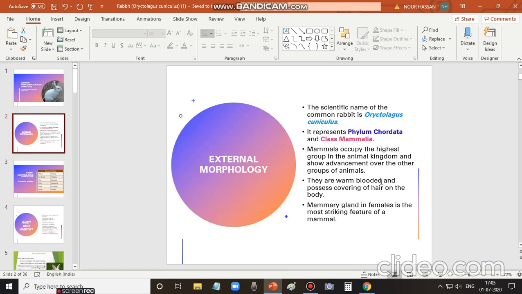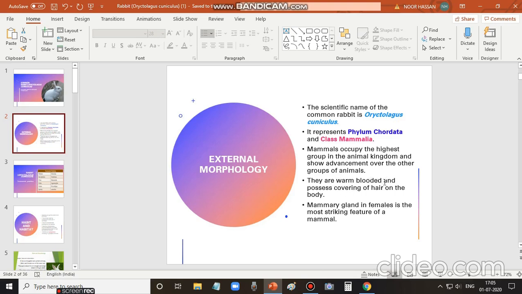Another term we use, the opposite of it, is cold blooded. From these two terms we can understand that in cold blooded animals the body temperature keeps changing. When the temperature increases in the outside environment, their body temperature also increases. When the temperature in the environment lowers, their body temperature also becomes lowered. Such animals are called cold blooded animals, that is fishes, amphibians and reptiles.